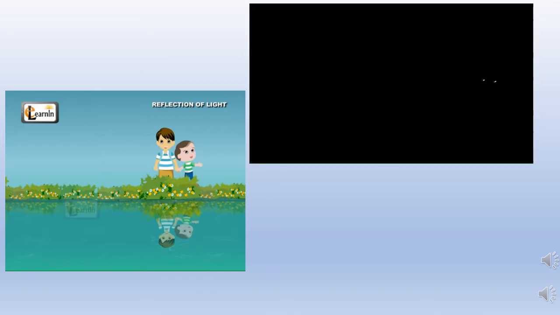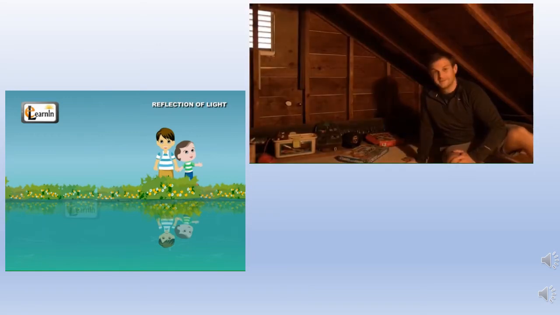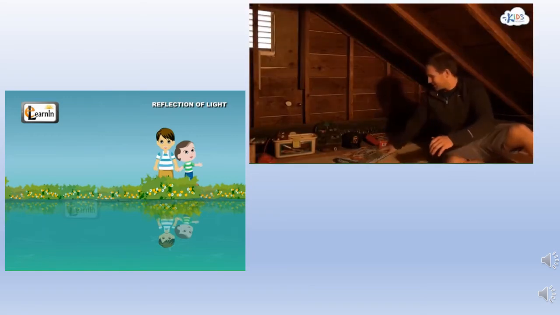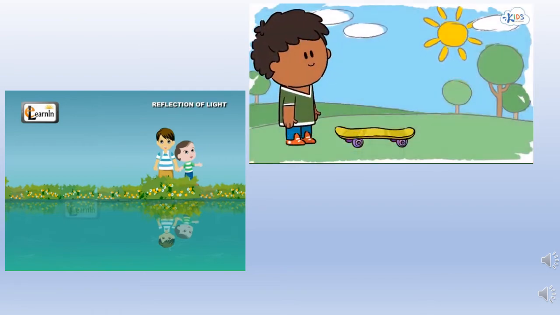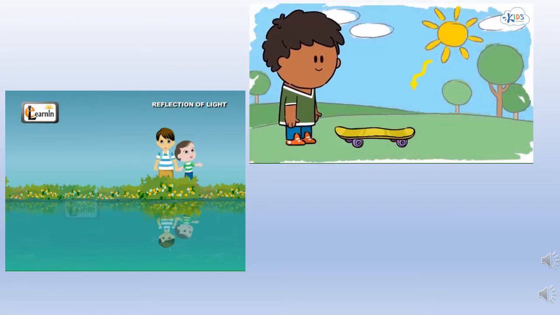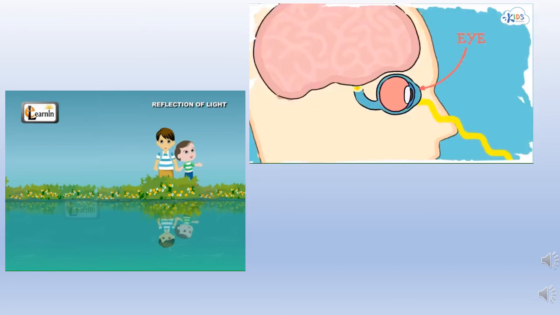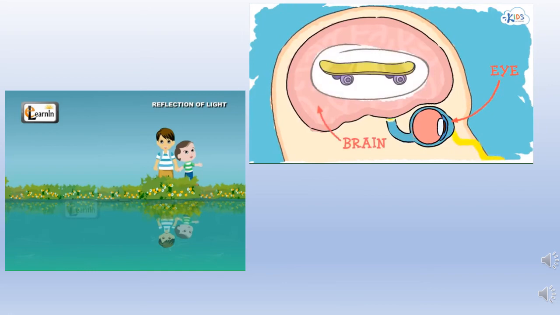Ollie, I know it's up here somewhere. Can you turn the light on? That's better. Here it is. It's much easier to find things now that the light's on. What is light? That's a really good question. Light is made up of waves. These waves travel from light sources, bounce off of objects, and come to our eyes, allowing us to see things.